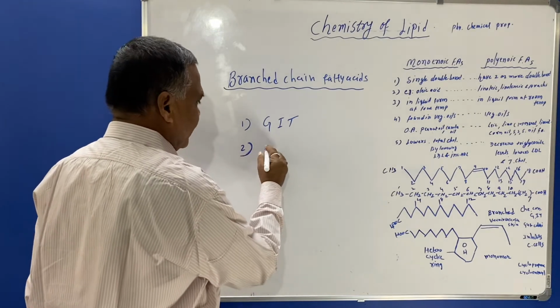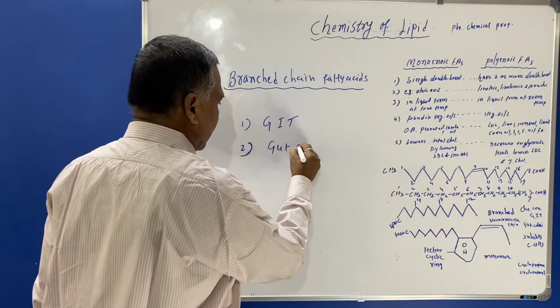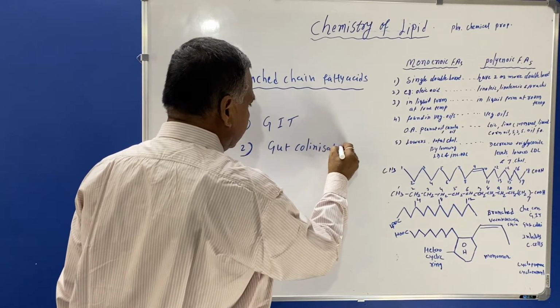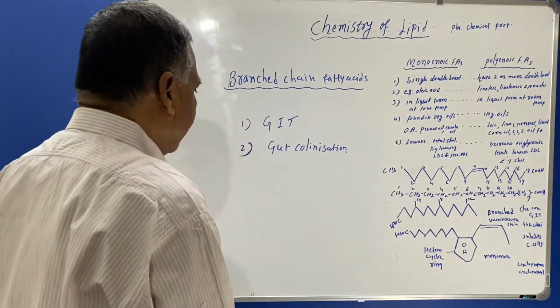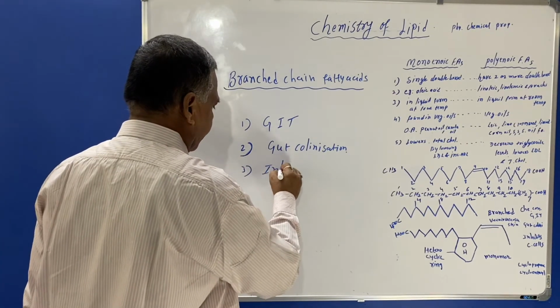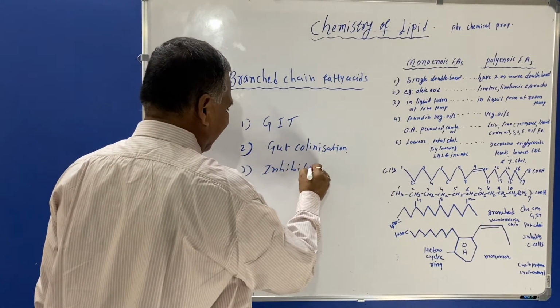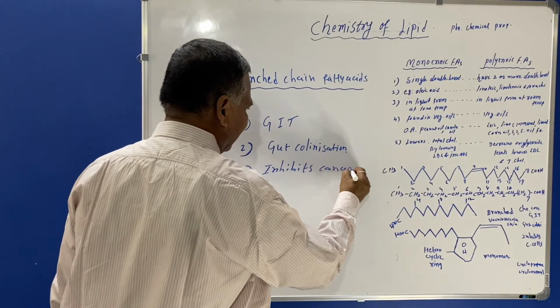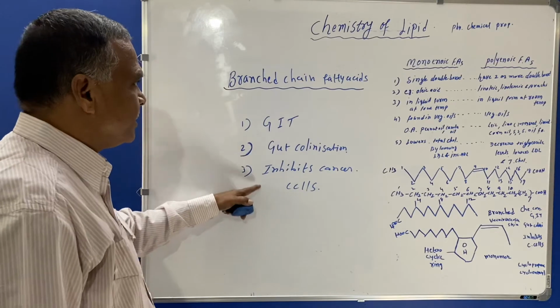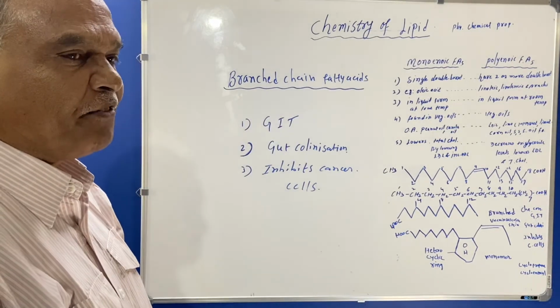and they also play a role in gut colonization, and they inhibit cancer cells. So these are some functions belonging to branched chain fatty acids.